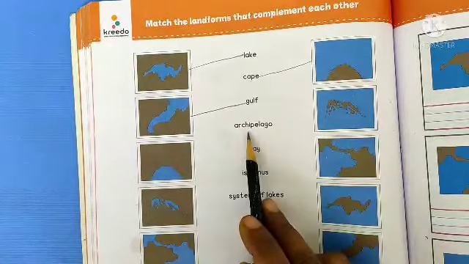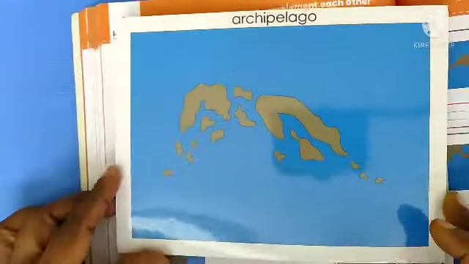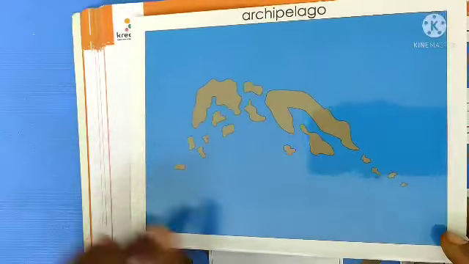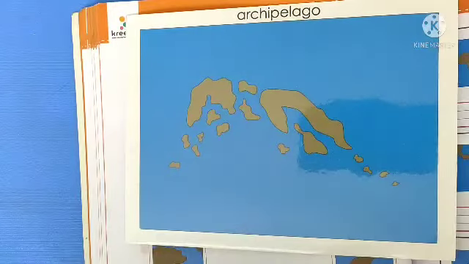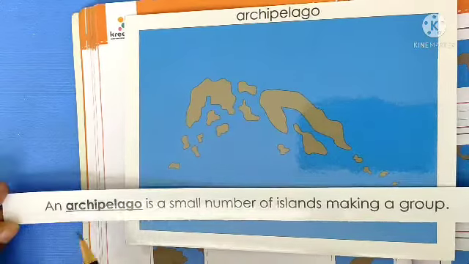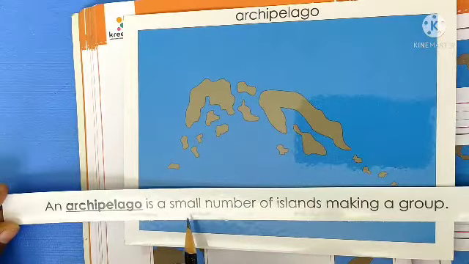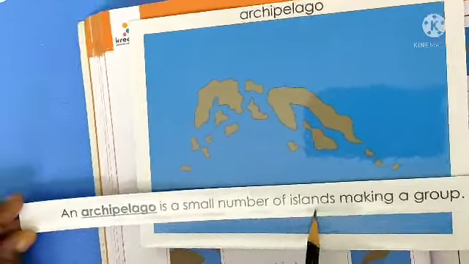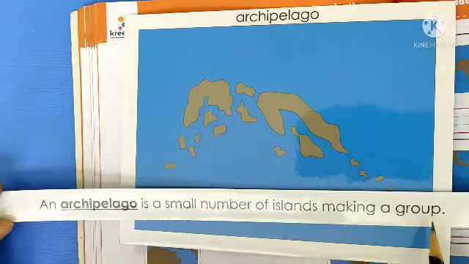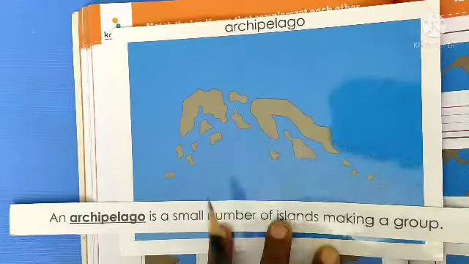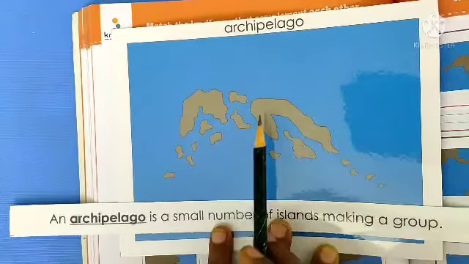Next is archipelago. I will show you the card. See, this is an archipelago. An archipelago is a small number of islands making a group. Observe this image, children.